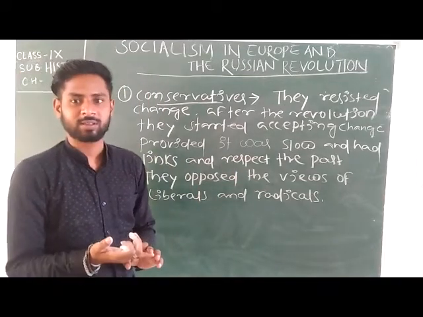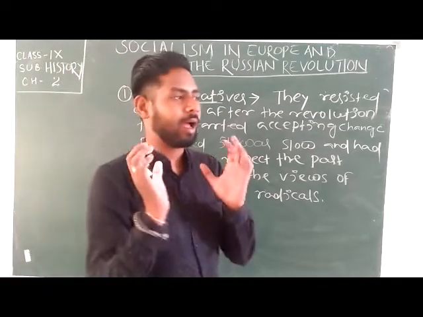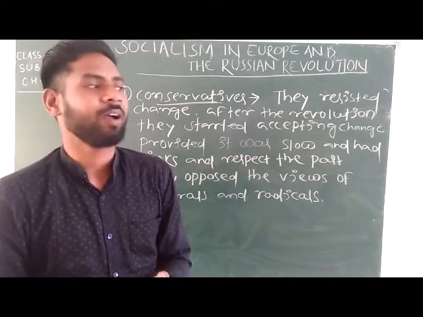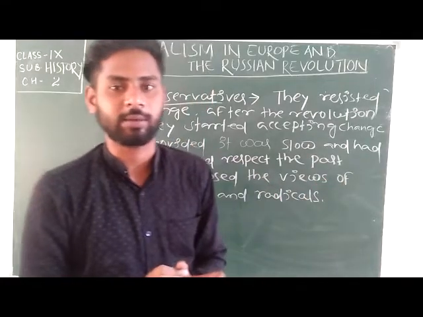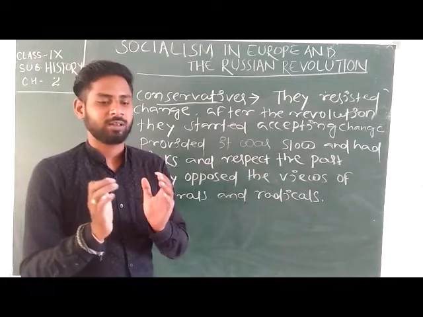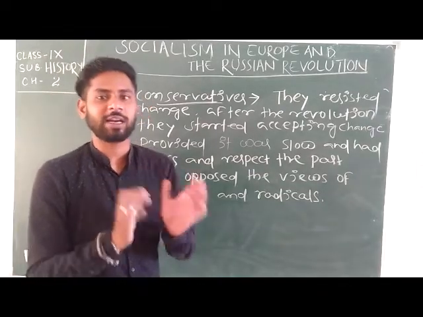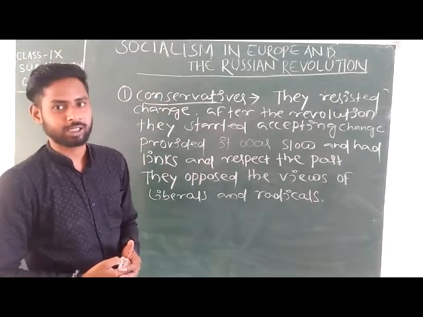Like liberals, from the name you can easily guess that liberals are kind-hearted people who supported every person who lived in society. Then the radicals. Radicals means strict, they follow strict rules and regulations. And conservative means the protected class of people.